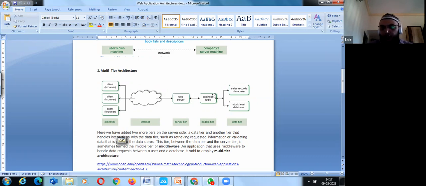And then we will have a business tier. As I told you yesterday, we use middleware. So middleware can be an application program interface, which is between the web server and the database. And then we will have a database tier. So you can say server tier, middle tier, and data tier. This is the main architecture of your N-tier architecture. This is also used in cloud technology now.